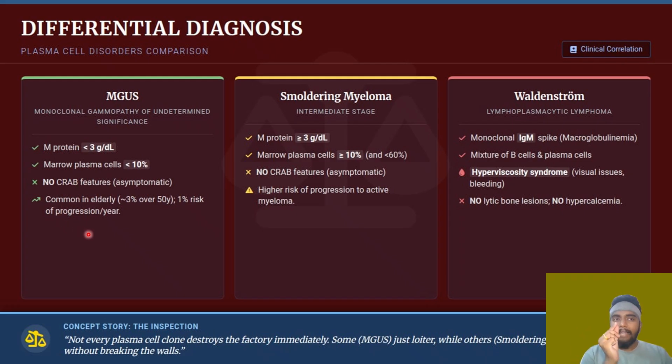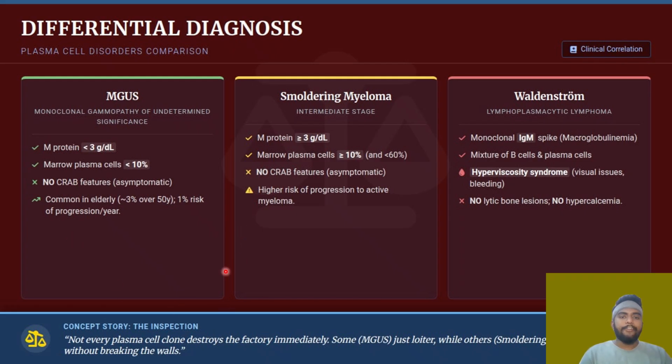But there is one plasma cell found in the peripheral smear, but it is not destroying anything or producing any kind of CRAB features. It is not going to affect anything, it is asymptomatic. Like one plasma cell is found in the peripheral smear, but it is not affecting in that way. That is MGUS, so you do not find any CRAB features. It is asymptomatic and commonly seen in the elderly, above 50 years of age, with a 1% risk of progression per year.